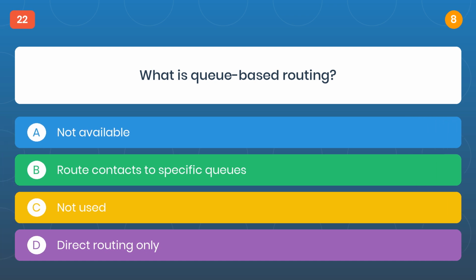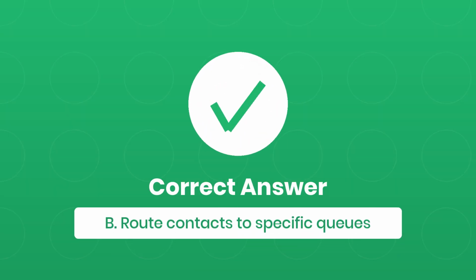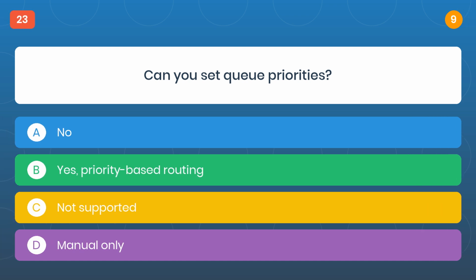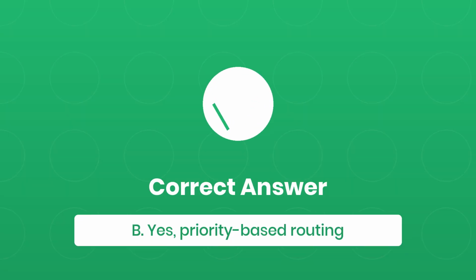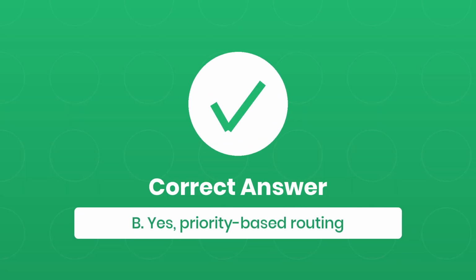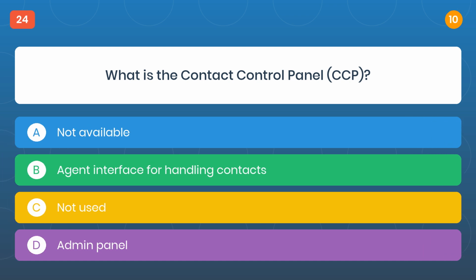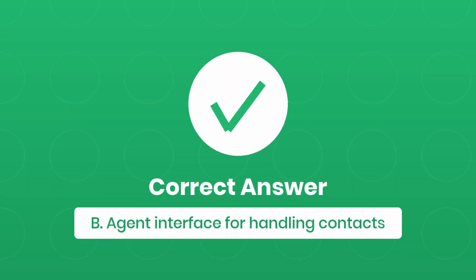Question 22. What is queue-based routing? The correct answer is B, route contacts to specific queues. Question 23. Can you set queue priorities? The correct answer is B, yes, priority-based routing. Question 24. What is the Contact Control Panel, CCP? The correct answer is B, agent interface for handling contacts.